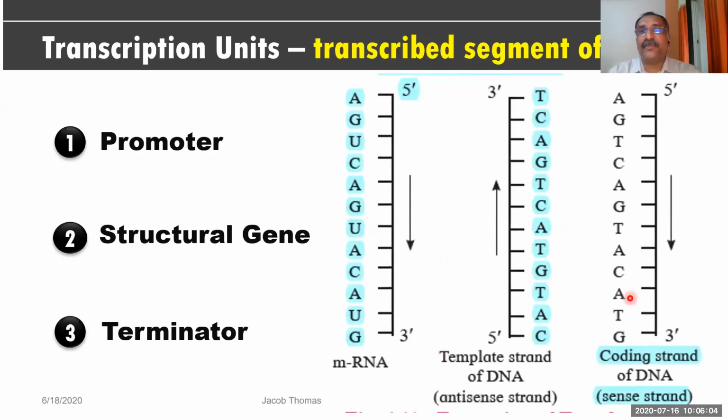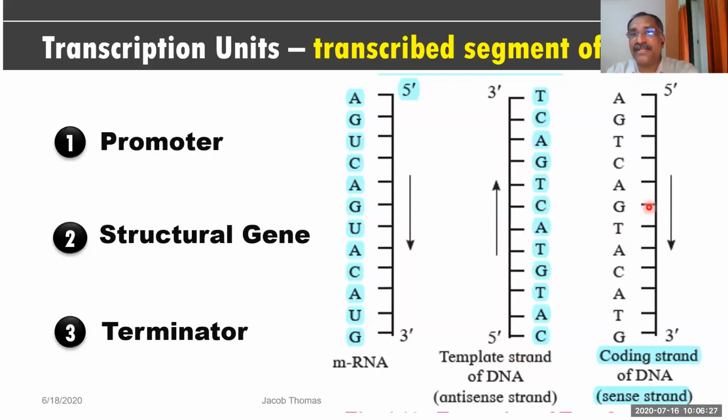Now when I come to this part, you see something else. You can see here, this is taken from your textbook. Now you see here two terms you have to note. This is the actual DNA. Just look at this point. This is the strand which runs in 3' to 5' direction.